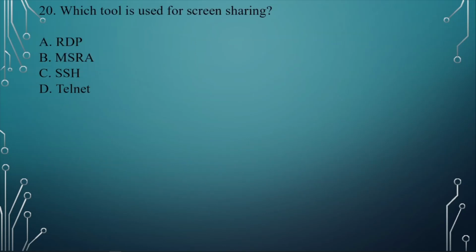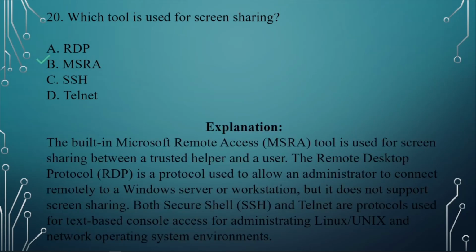Question number 20. Which tool is used for screen sharing? A. RDP, B. MSRA, C. SSH, D. Telnet. Which of these tools is used for screen sharing? The answer here is B. MSRA. So MSRA means Microsoft Remote Assistance. It's used for screen sharing between a trusted helper and a user.